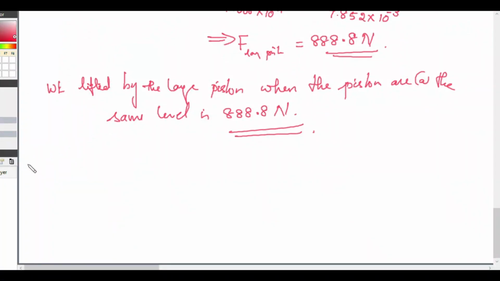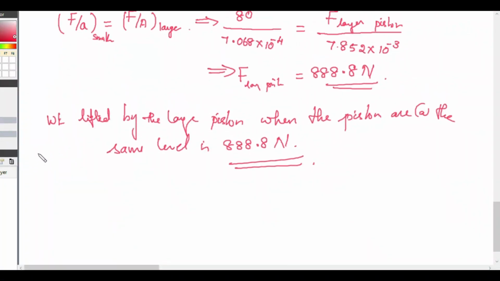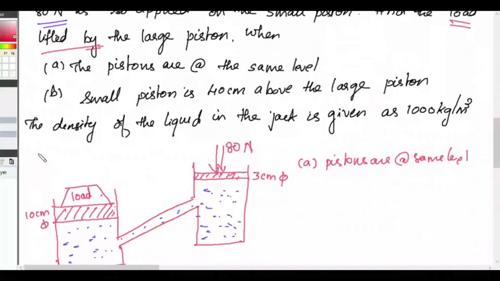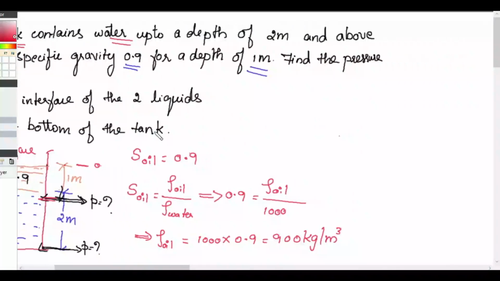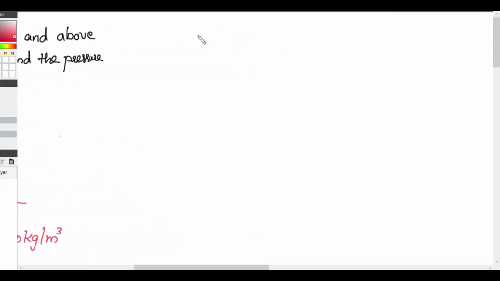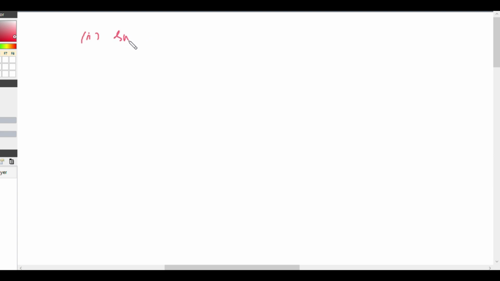Now we will go for the second case. The second case is that the smaller piston is 40 centimeter above the larger piston.